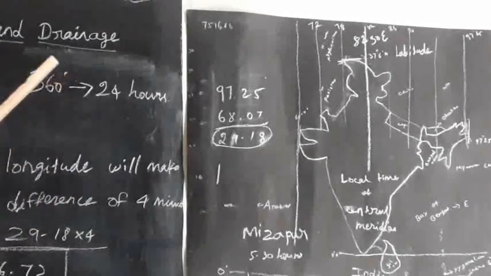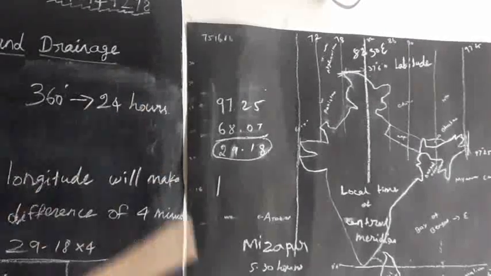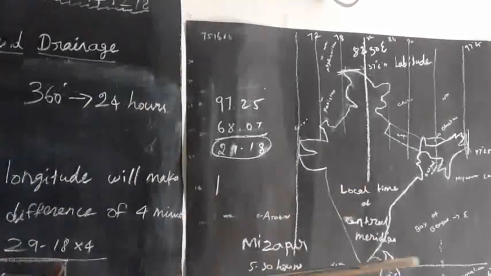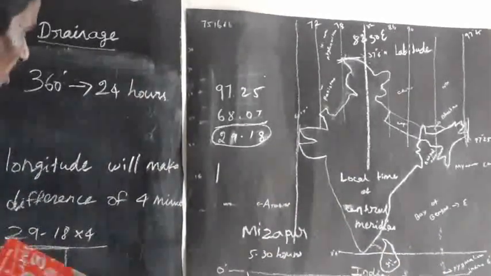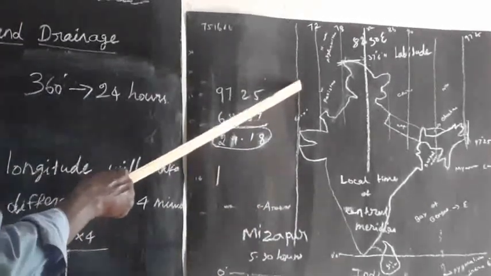So 360 degrees is called 24 hours. Here, one longitude difference is 4 minutes.